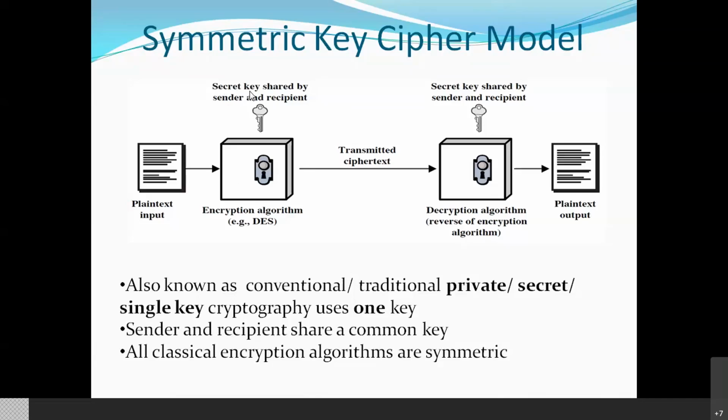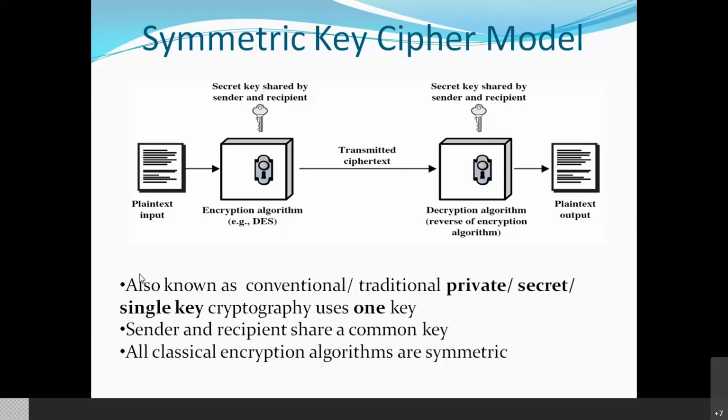Remember, there are two types, symmetric and asymmetric. The key used in symmetric key is known as the secret key, and the keys used in an asymmetric algorithm are known as the public key and private key. There are two keys there, whereas here, where there is only a single key, the name used is secret key. The same secret key is shared by sender and recipient. Whatever algorithm they use, they should share the same key. Only then will the receiver be able to decrypt the message and get the plain text.